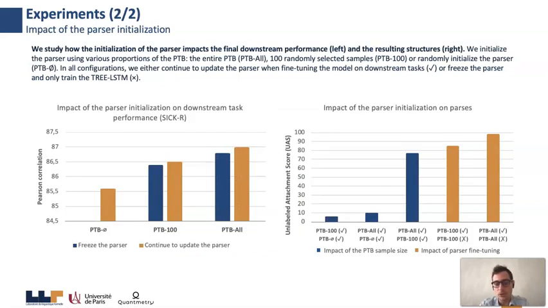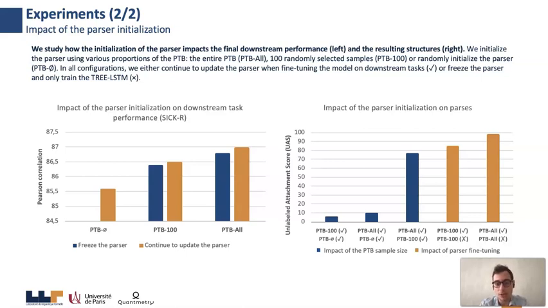We then perform a second type of analysis, and we study how the initialization of the parser impacts the final downstream performance and the resulting structures. For this experiment, we initialize the parser using various proportions of the Penn Treebank. Either we pre-train the parser on the full Penn Treebank as before, or only on 100 randomly selected examples. Or we just initialize it randomly and do not use any example from the Penn Treebank.